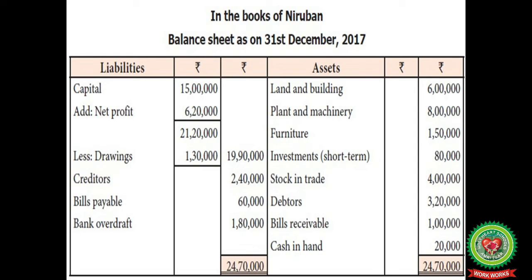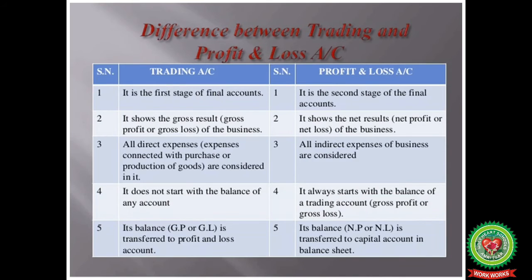But if this order is reversed, like if cash will be shown first, then debtors, then stock, then the fixed assets, and on the liability side, first of all bills payable, bank overdraft, and in the last capital is shown, then it is known as order of liquidity. Arranging of assets and liabilities, grouping them and arranging them either in the order of liquidity or in the order of permanence is known as marshalling of balance sheet.